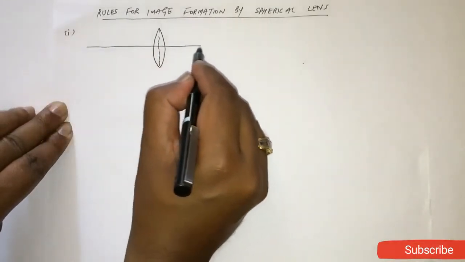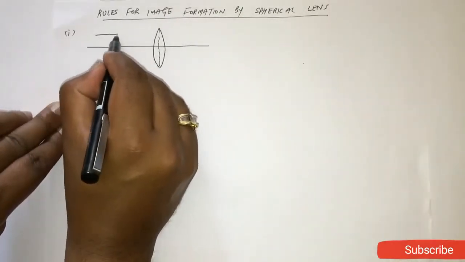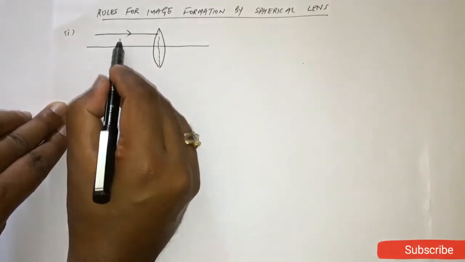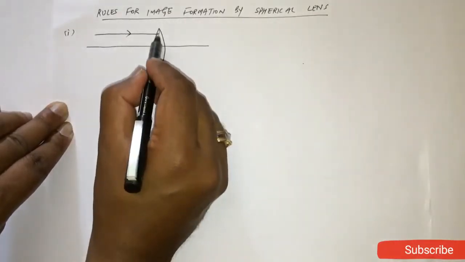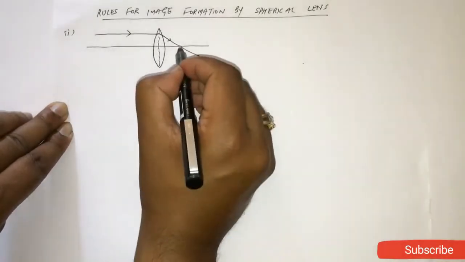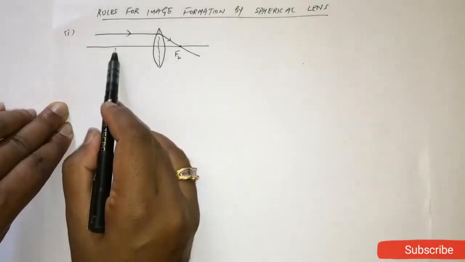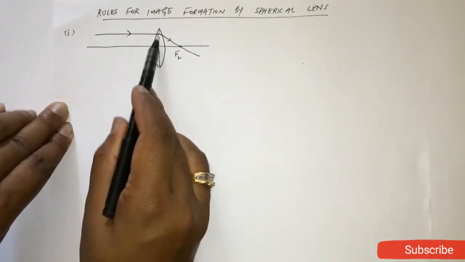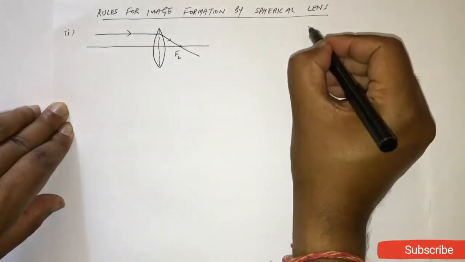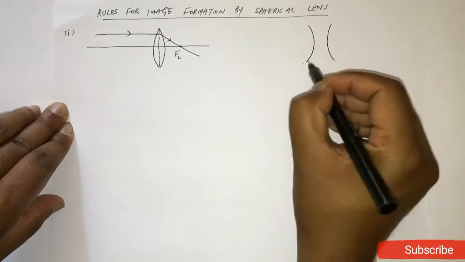Here is your principal axis. So the first rule is, if a light ray travels parallel to principal axis, here is a light ray which is traveling parallel to the principal axis, after refraction it will pass through focus. Here is your focus. So if a light ray travels parallel to principal axis, after refraction it will pass through focus. Fine. Now, first rule in the case of concave lens.